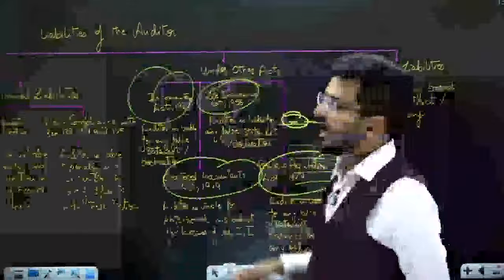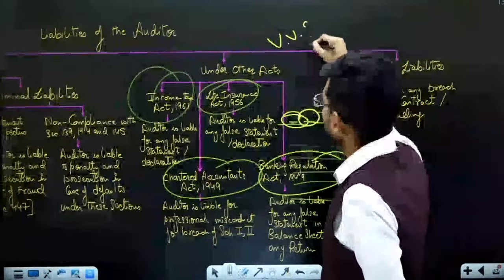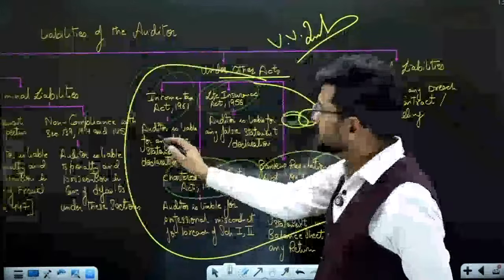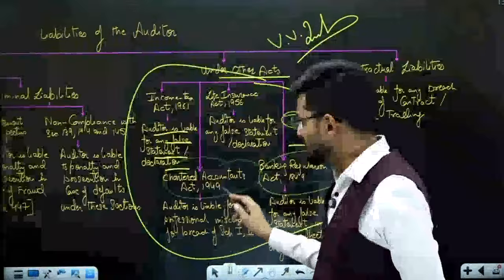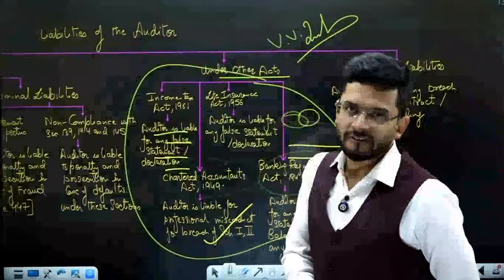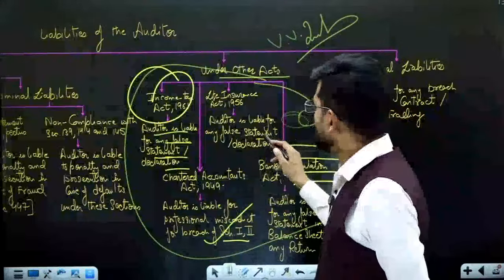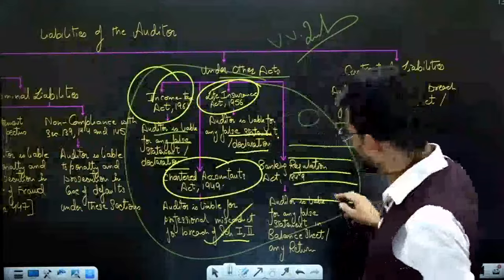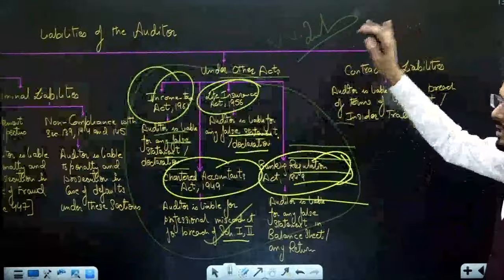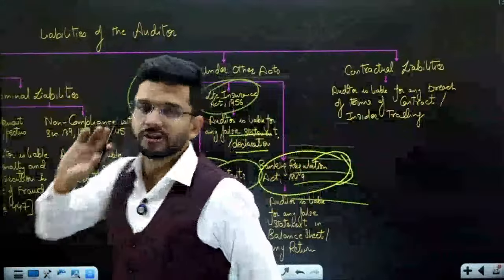If you are found doing something wrong, no one will leave you. And this is an important question from an exam standpoint. It can come in the examination. So the auditor is liable for false statement declaration. The Chartered Accountants Act also has professional misconduct in paragraphs. So every act has some liability for the auditor.